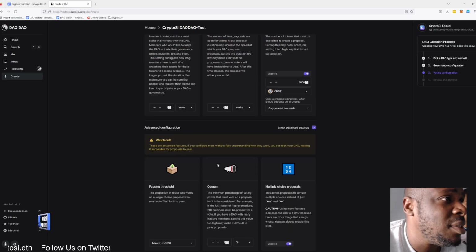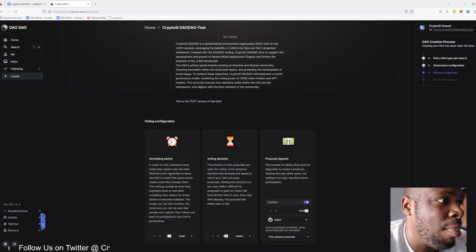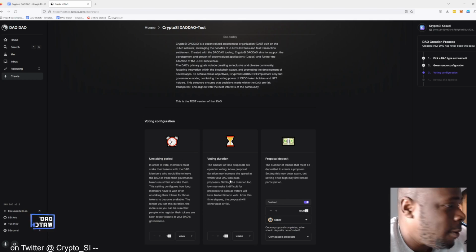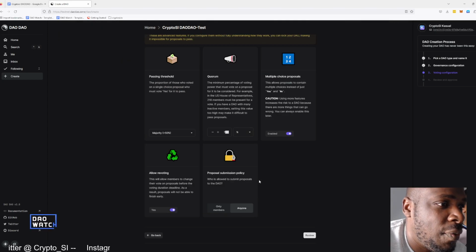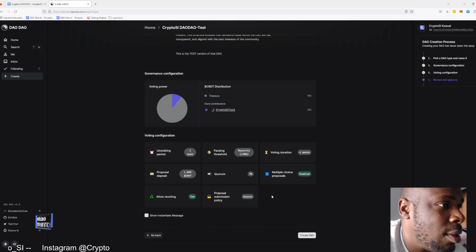Okay, so those advanced settings, I believe, should have probably been in this voting configuration part. Wouldn't you agree? I don't know. No, you do know. You know everything. Right, so we can go forward and let's review what we've done.